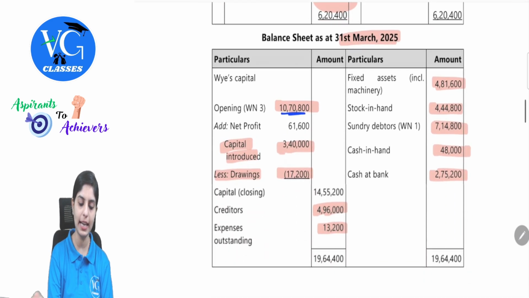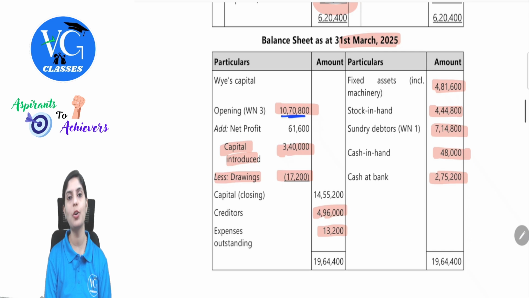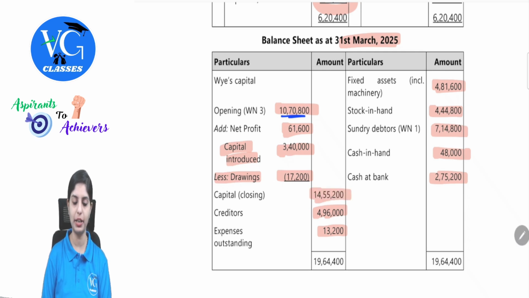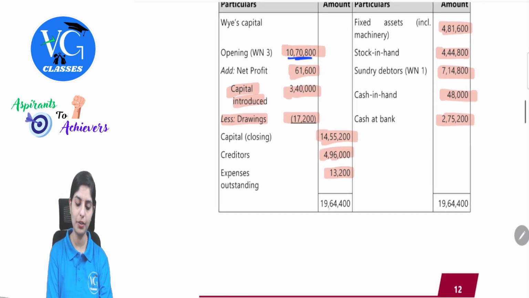This will be taken to our capital. Opening capital was found out by preparing the opening balance sheet. To this we will add net profit, capital introduced in the current year, and then subtract drawings. We get 14,55,200. Remaining all other values have been considered. The total of the balance sheet that we get will be 19,64,400.